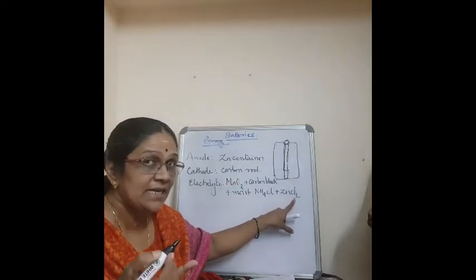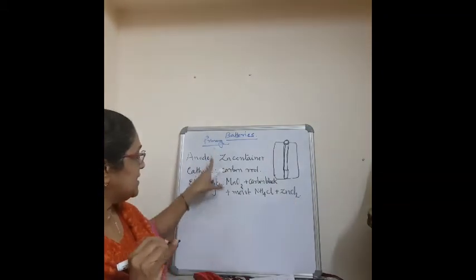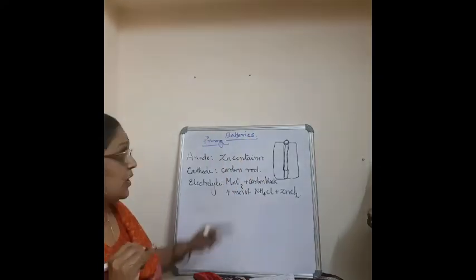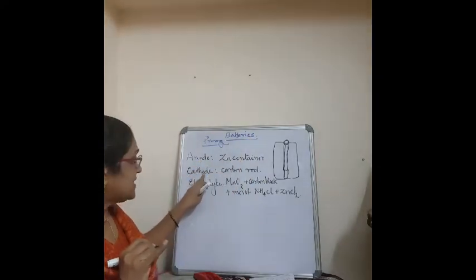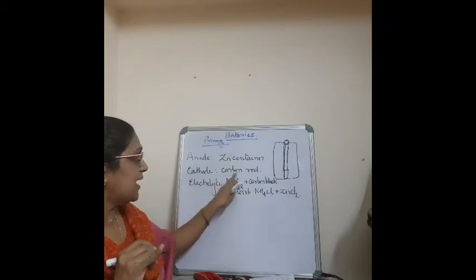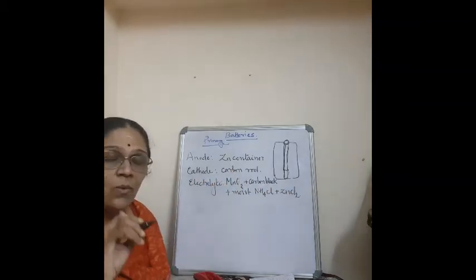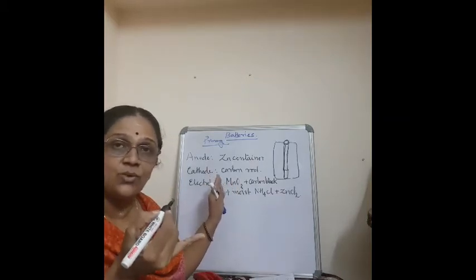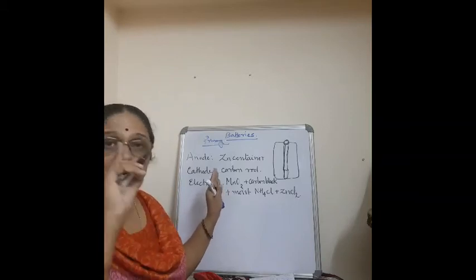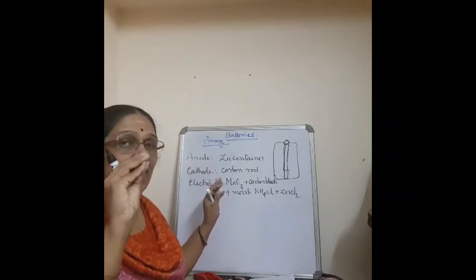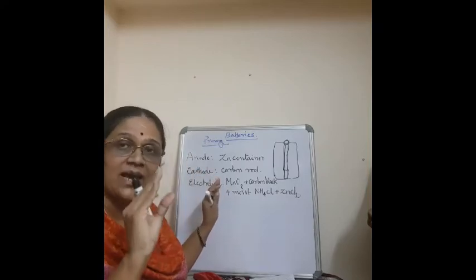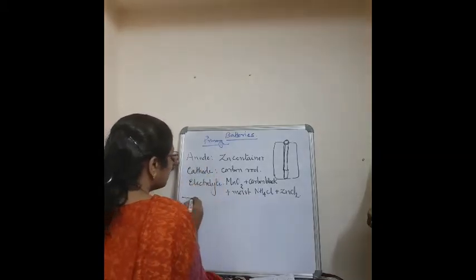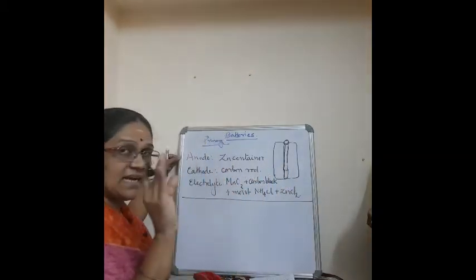Moist means definitely it contains ions, isn't it? Okay, so this is the electrolyte present in this dry cell or the Leclanché cell. So now you know what is anode, that is zinc. Now what is cathode? Carbon rod, and electrolyte, a mixture of all these. Now actually speaking, the chemistry behind these reactions of this anode and cathode is very, very complex. But what you should study is only a simple anodic reaction as well as the cathodic reaction. Just we will write a simple anodic reaction as well as a cathodic reaction. Just study that. That's all.